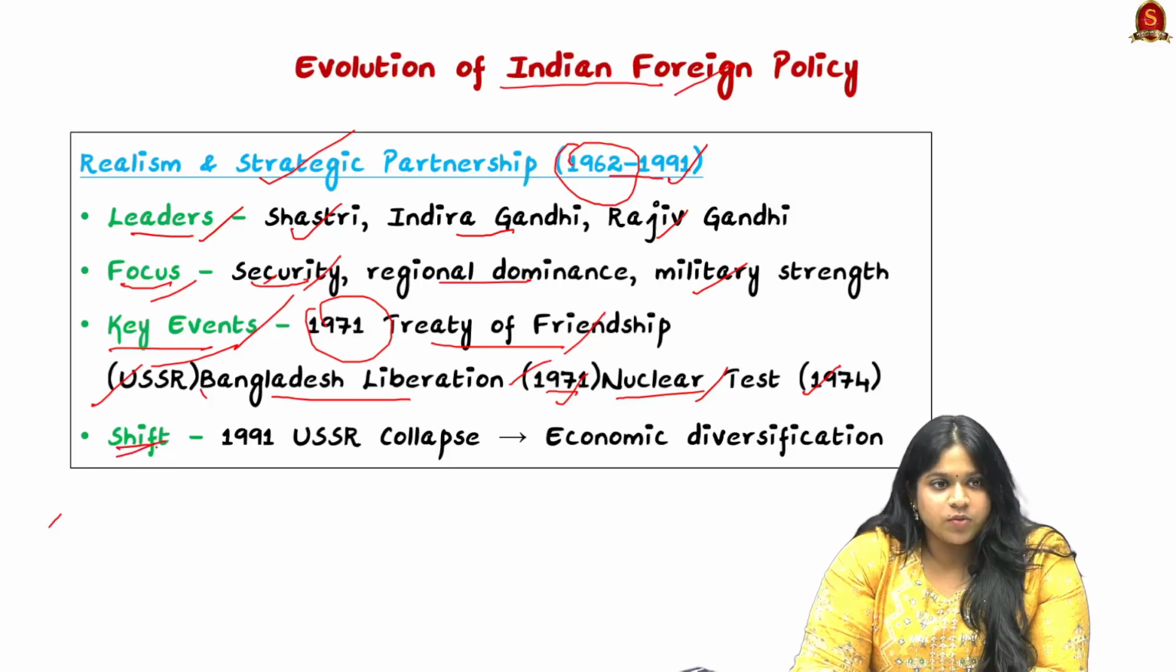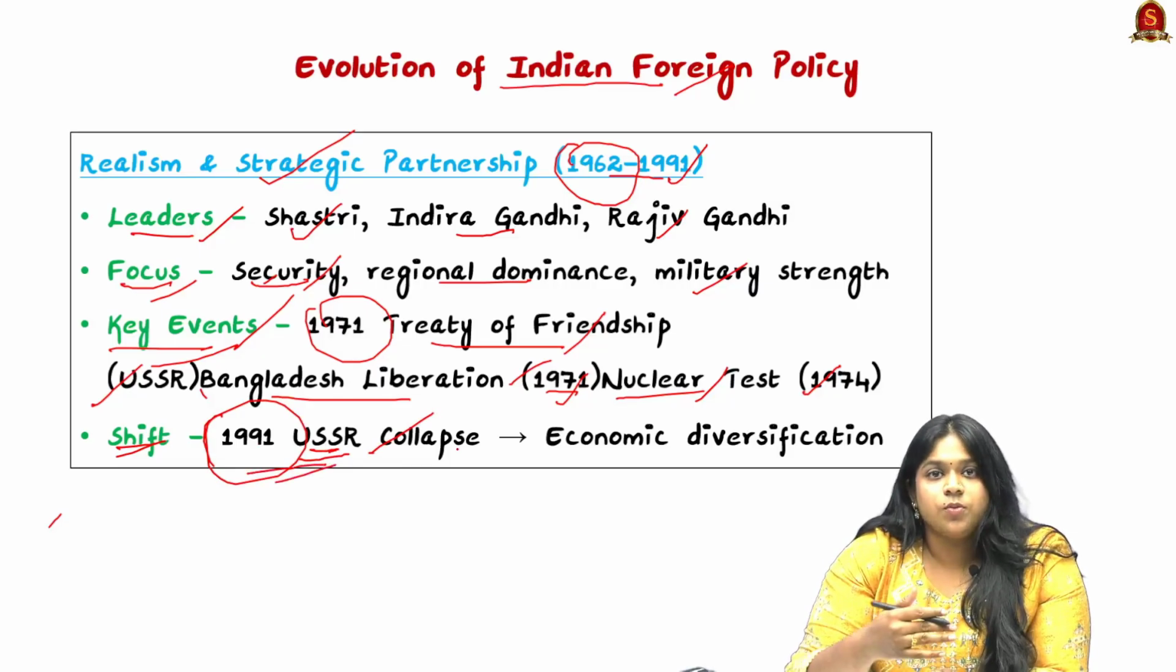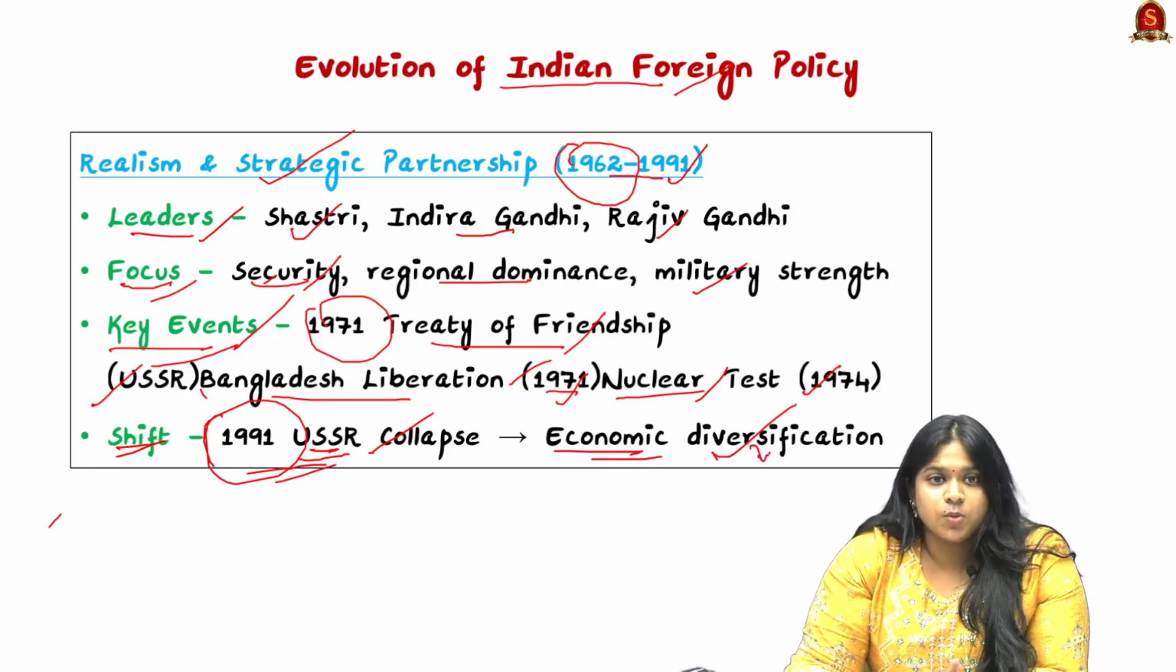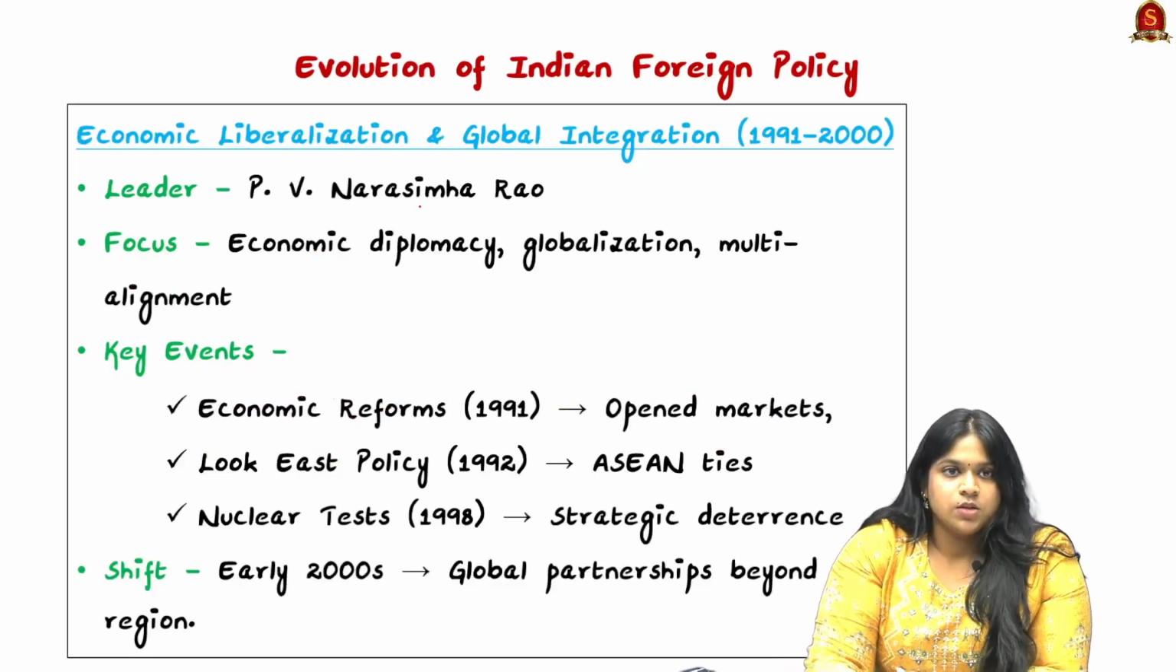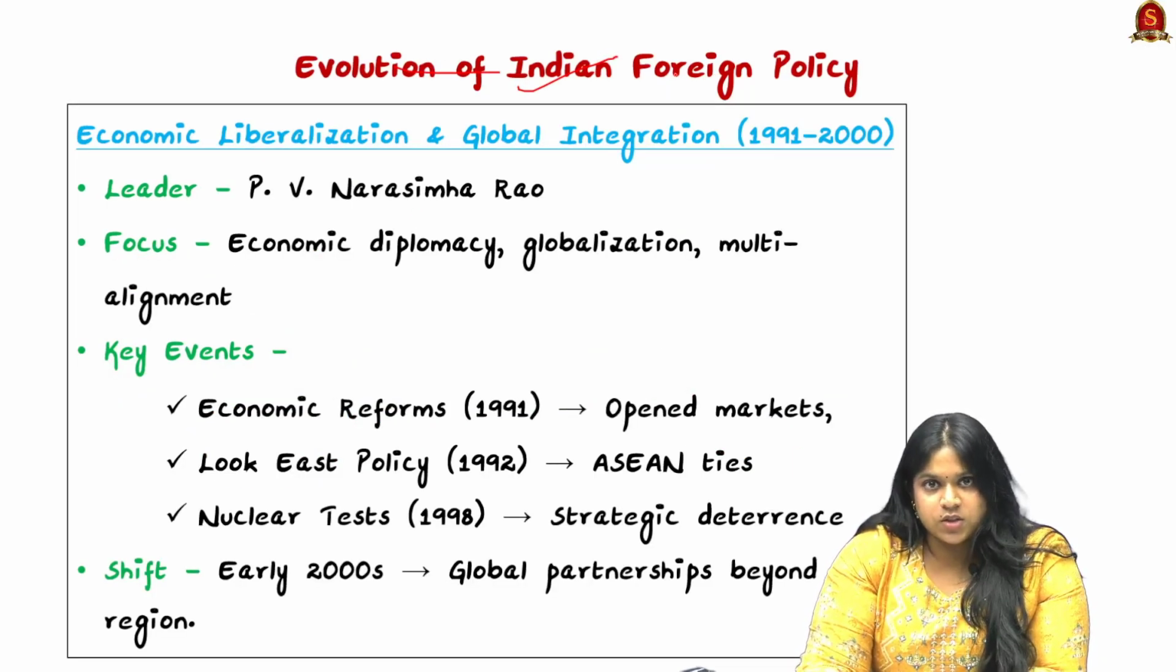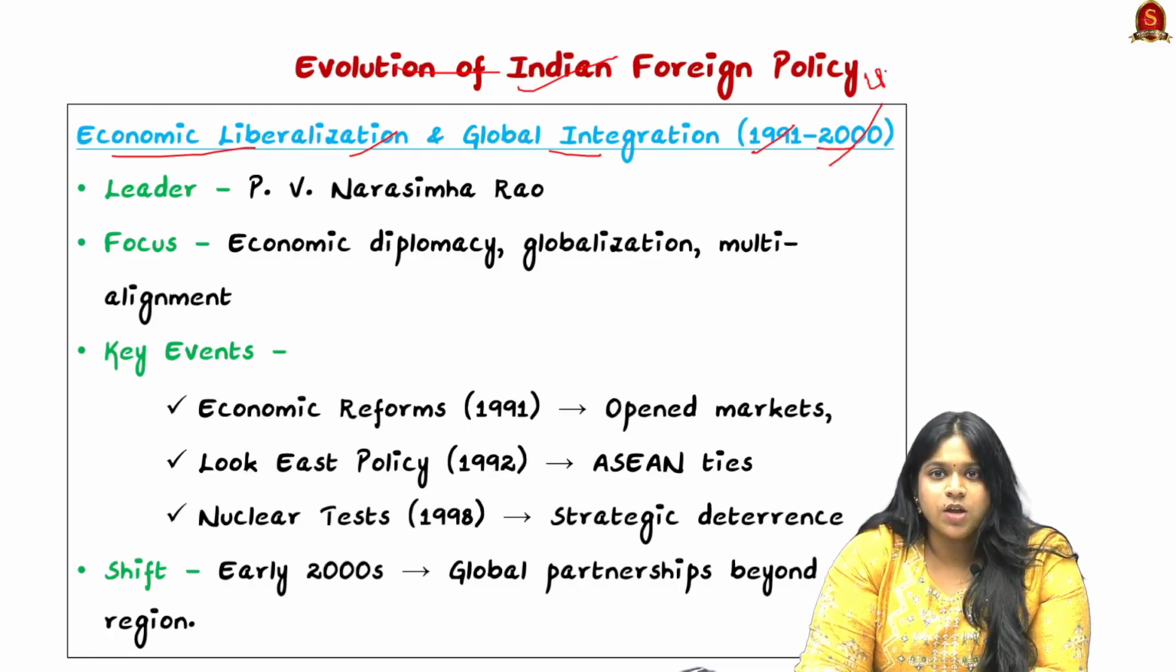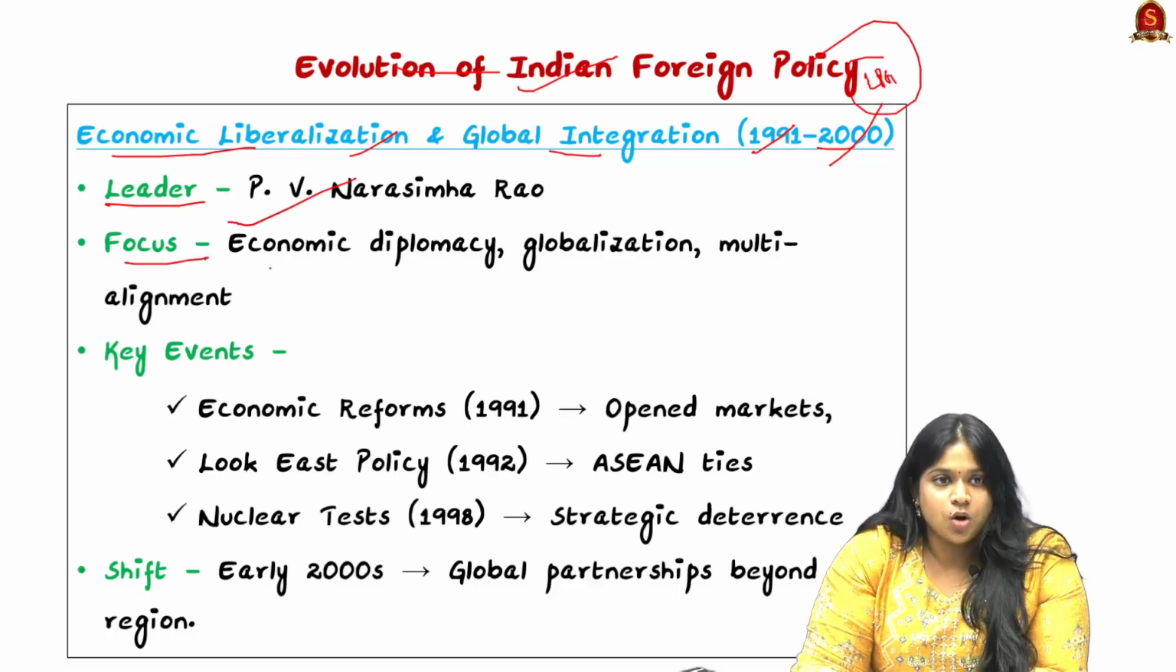After 1991, we had a major shift in our Indian foreign policy, that is during the USSR collapse in 1991. So as a country, we brought in more importance to economic shift and economic diversification, for our country to be even more stable during such a global collapse. So the evolution of Indian foreign policy led to economic liberalization and global integration from 1991 to 2000, which is the period of LPG. Here it was led by PV Narasimha Rao, and the focus was more on economic diplomacy, globalization and multi-alignment.